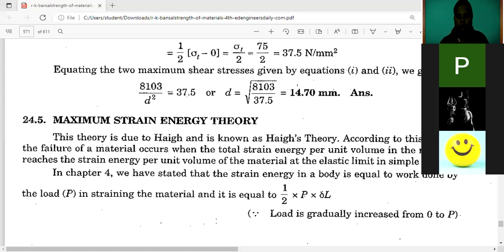Yes, the screen is visible. Please give a response. Is the screen visible or not? Yes, ma'am.